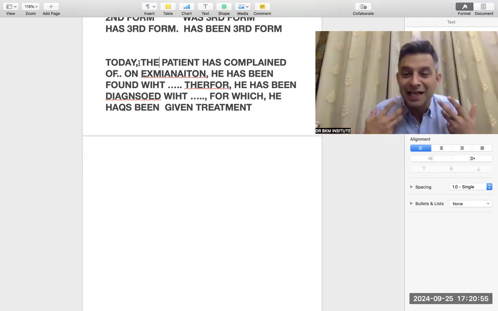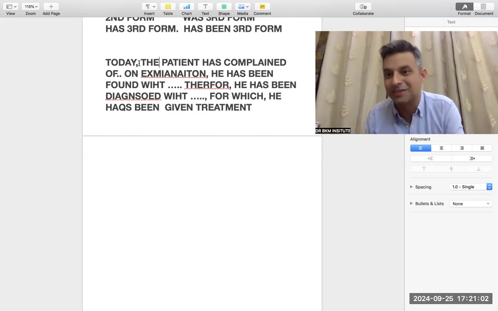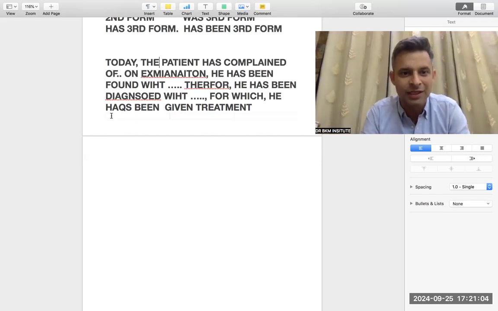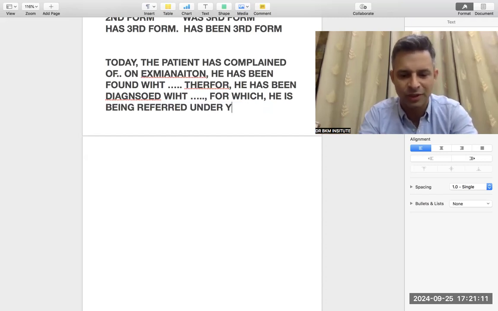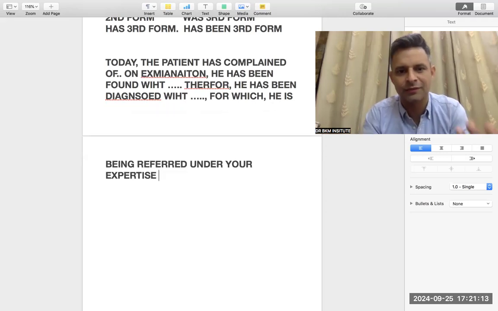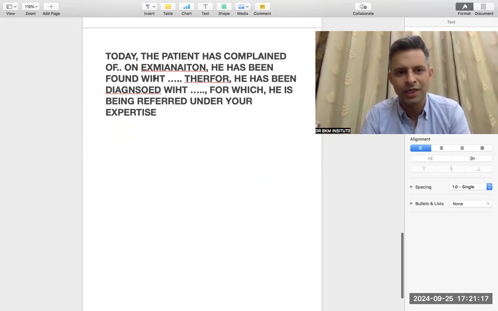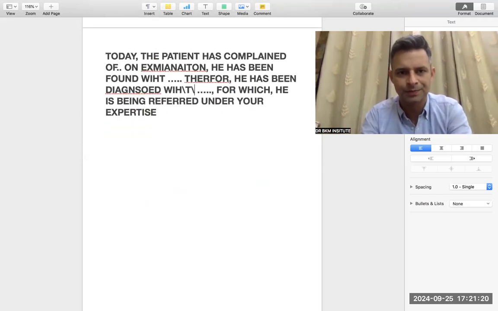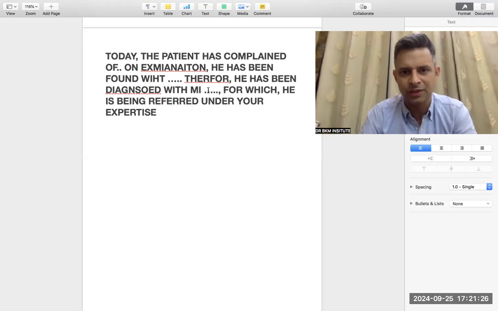On examination, he has been found with this thing. Therefore, he has been assessed with this thing, for which he has been given this treatment. Or for which, in the last visit, so we normally say, for which he is being referred under your expertise. That is normally what happens in an OET letter, that in the today visit you say for which he is being referred. Like therefore, he has been diagnosed with multiple sclerosis or myocardial infarction, for which he is being,